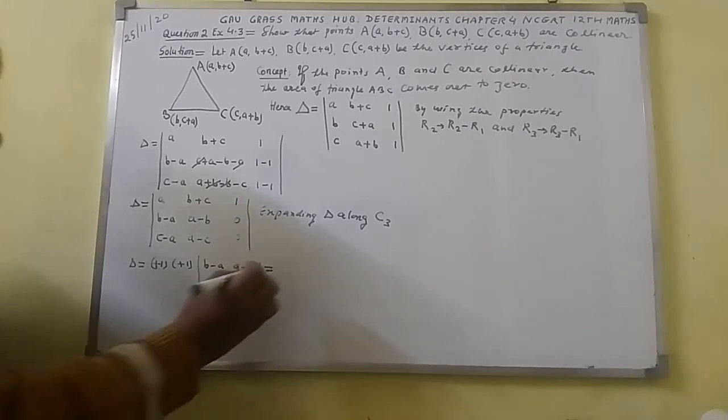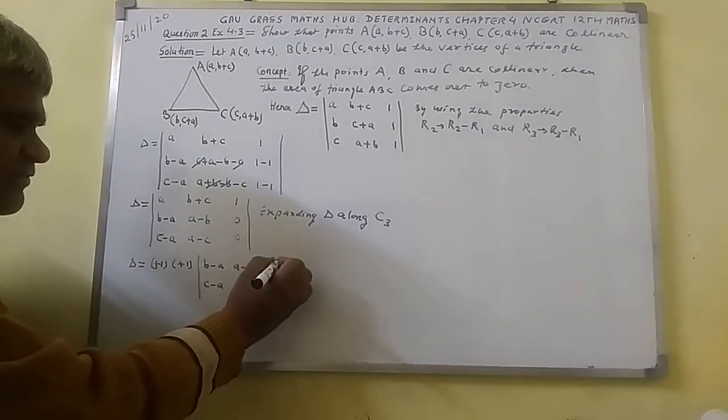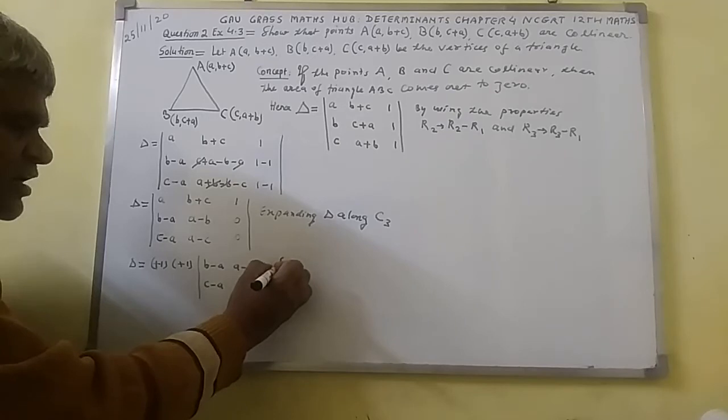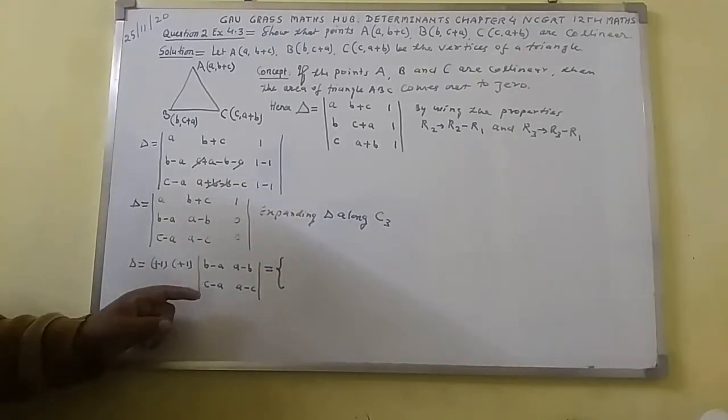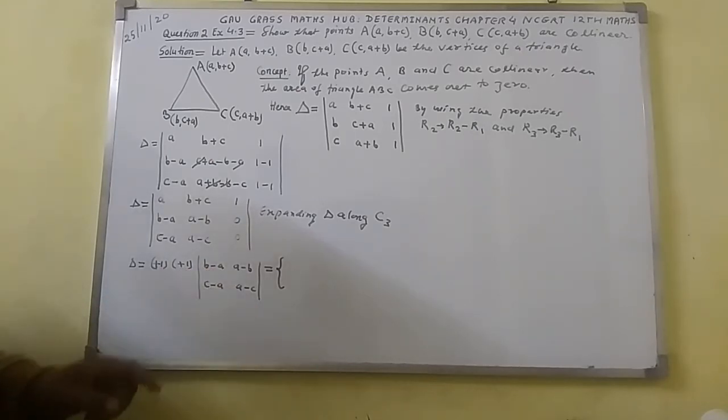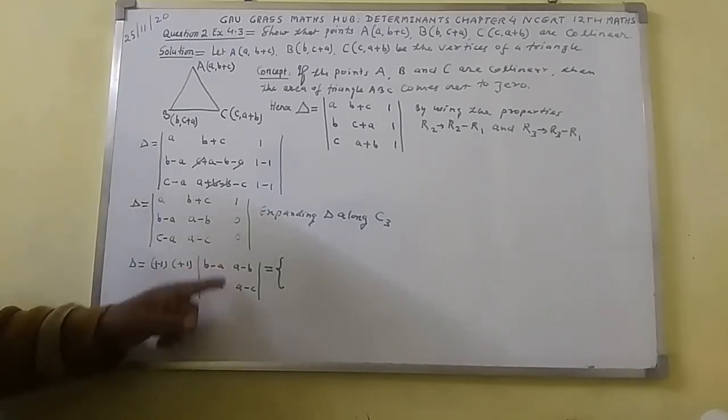And here open curly bracket. Here you can see the elements of principal diagonal are b minus a and a minus c. So the elements of principal diagonal b minus a and a minus c will multiply together.